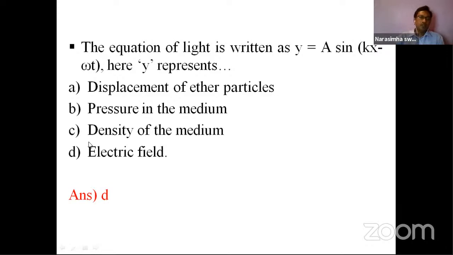And coming to option C, density of the medium. See, y is equal to a sin kx, meaning what? If y is a density, what do the remaining terms represent? Right, density of the medium. How? If the density of the medium is more, then what happens? Maybe there is a change in velocity. If the density of the medium is low, maybe it moves with a different velocity.